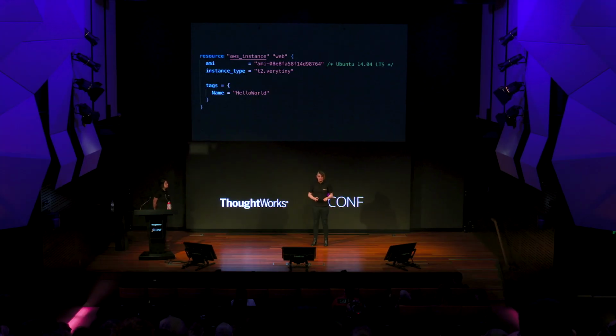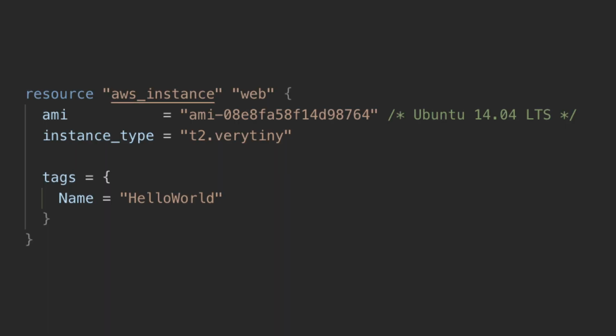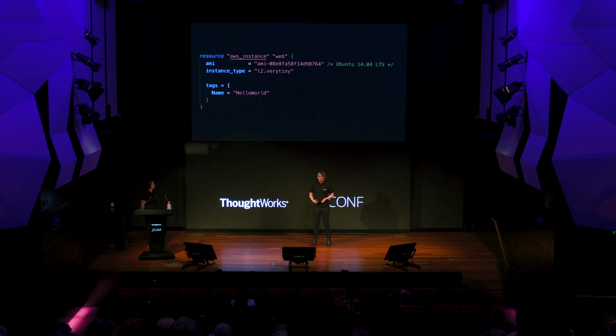So this is a very, very simple piece of Terraform code. It's designed to create an AWS EC2 instance in the cloud. It's a small instance, it's running Ubuntu, it's got a tag, it's got a name. But I've written this code and I want to make sure it works before I push it, obviously. So what can I do?